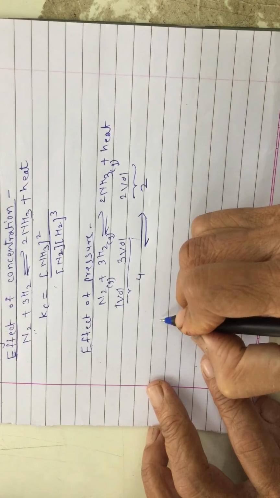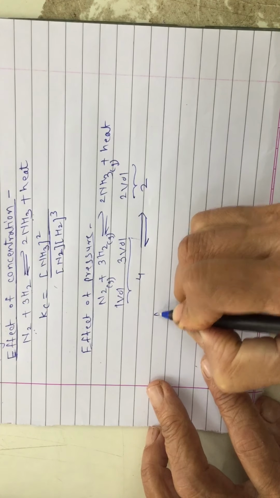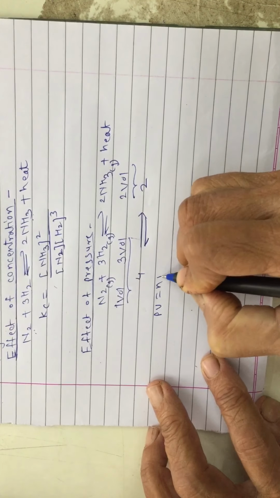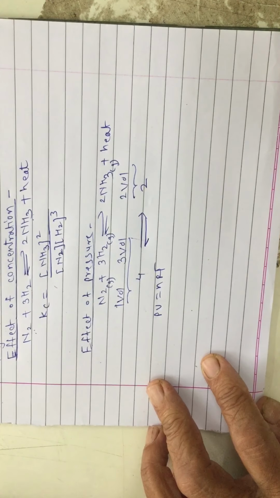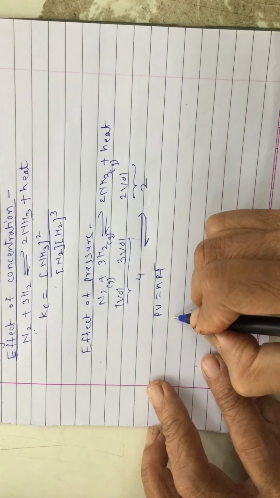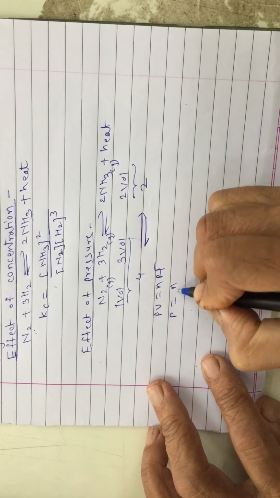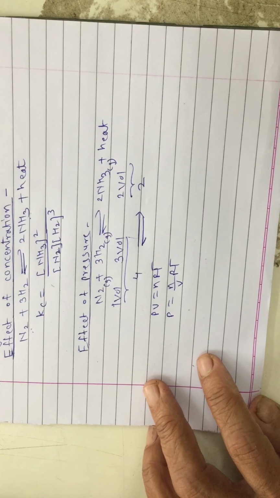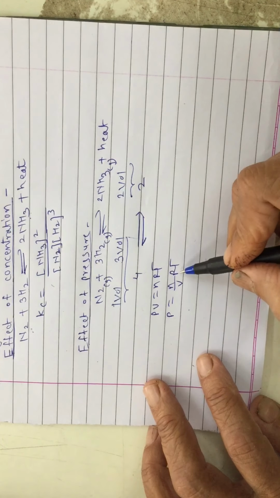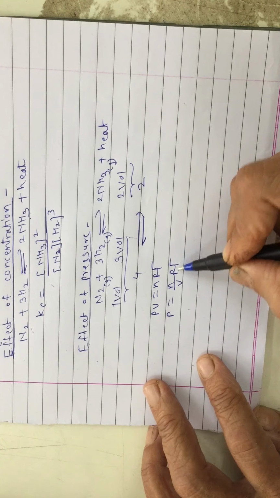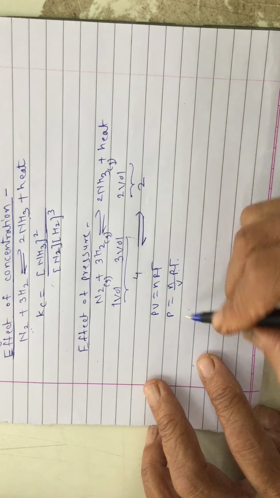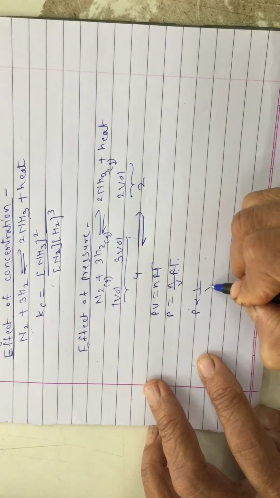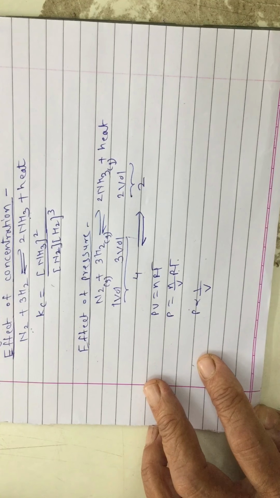Okay, now you know by ideal gas equation PV is equal to nRT, and P is equal to n by V RT. Number of moles are constant, R gas constant, temperature is constant. So pressure and volume, they are inversely proportional.